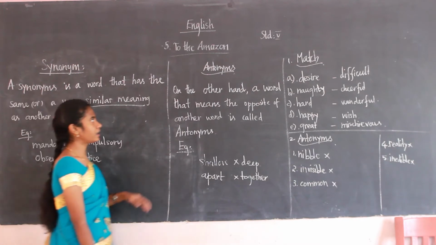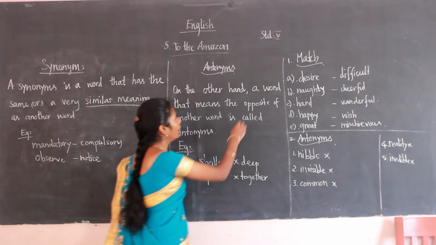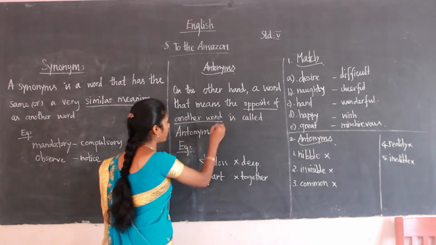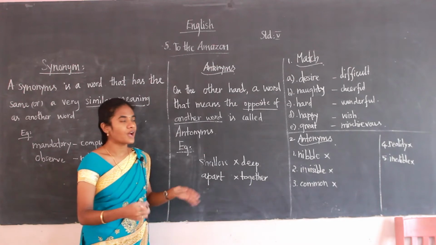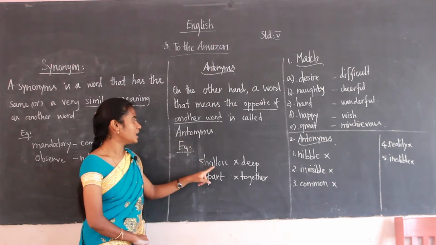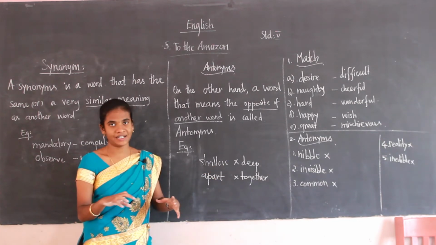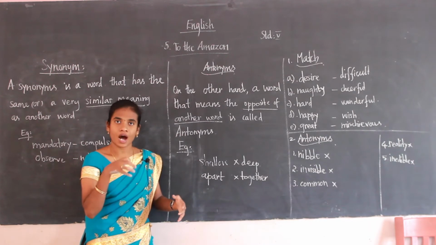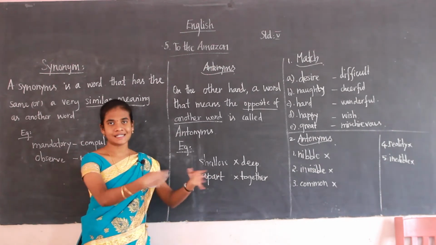What's an antonym, on the other hand? The word that means the opposite of another word is called an antonym. For example, shallow, deep. Shallow means not deep. Deep means a lot of depth. Shallow, deep. Apart. Apart means separately.